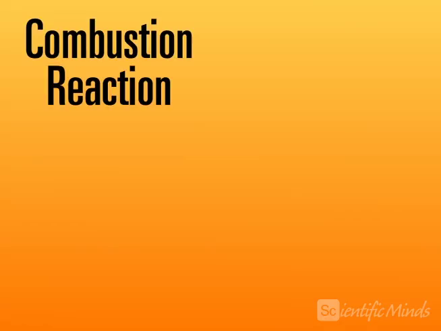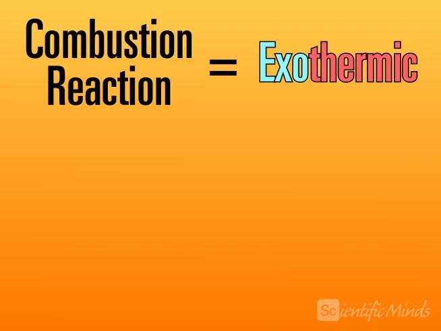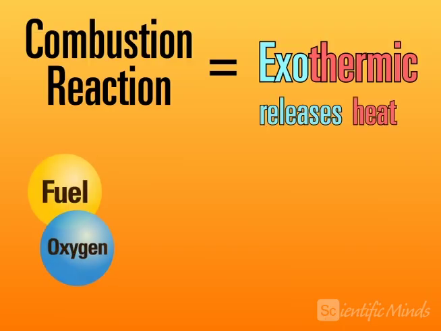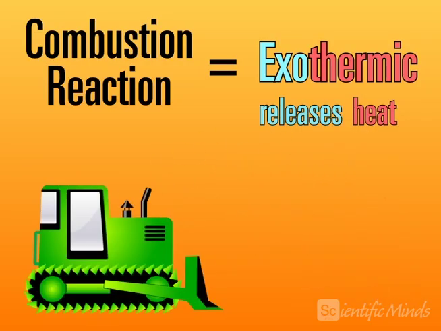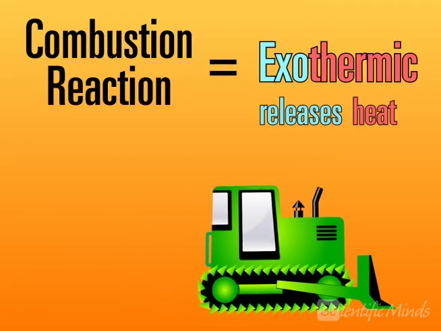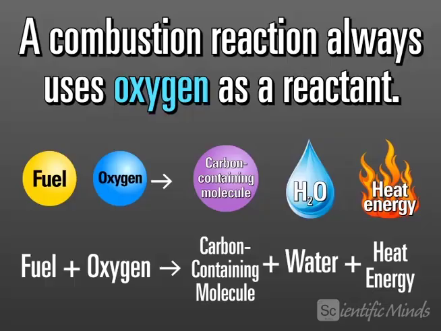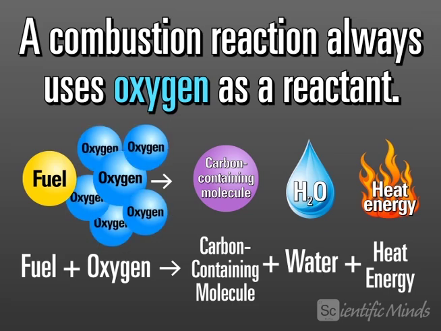A combustion reaction is an exothermic reaction because it releases heat energy when chemical bonds are broken and formed. The heat energy released is then converted into the mechanical energy that moves tractors and generates electricity. A combustion reaction always uses oxygen as a reactant to produce this heat energy. The amount of oxygen available to the combustion reaction is the key to how much pollution is produced.